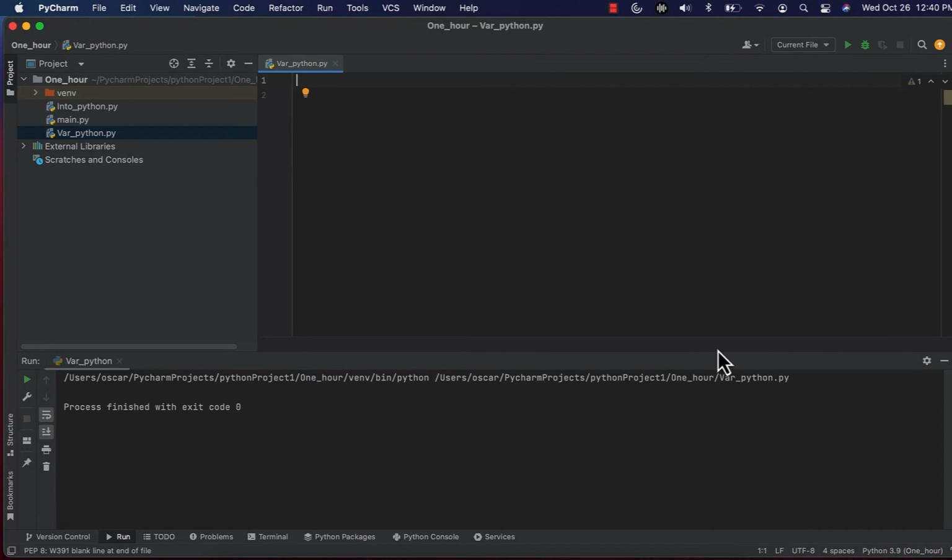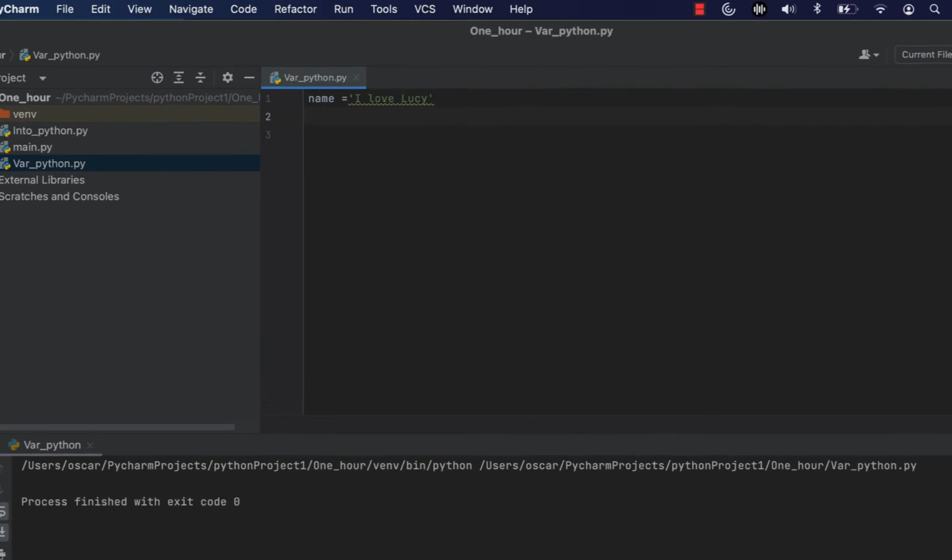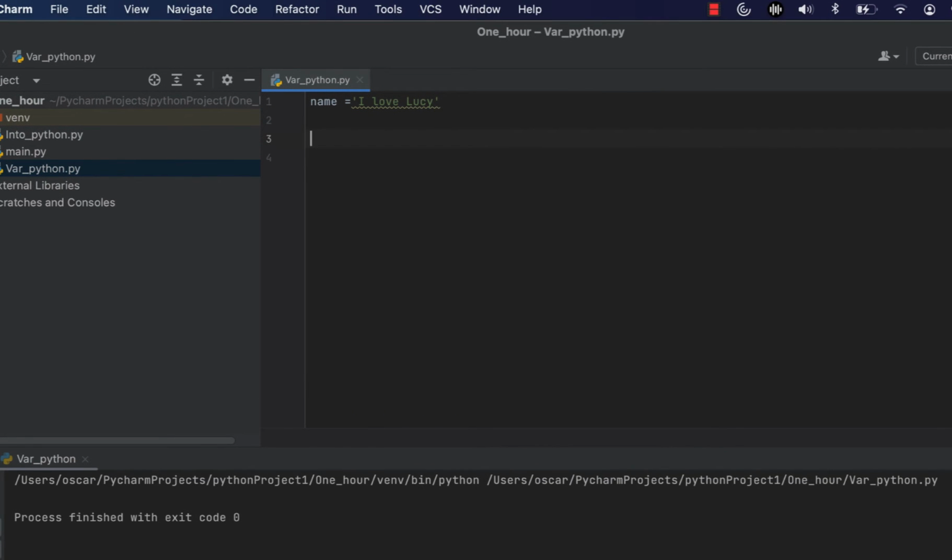No, we assume that we want just only a portion of the string that we have. Okay, so I say that again, name, one variable, and what I see that I said again, I love Lucy, and I want just a portion of this string. What I do, I just want, for example, love of that one. So I said print on the screen, I use this operator.